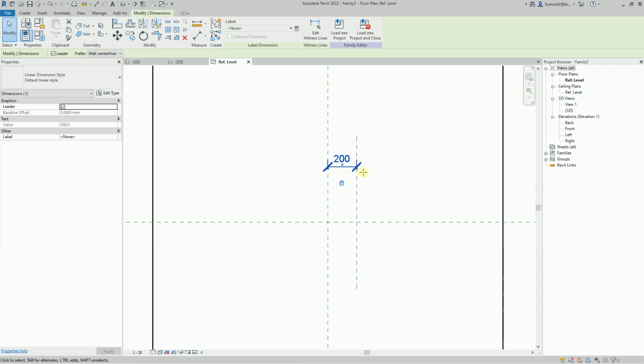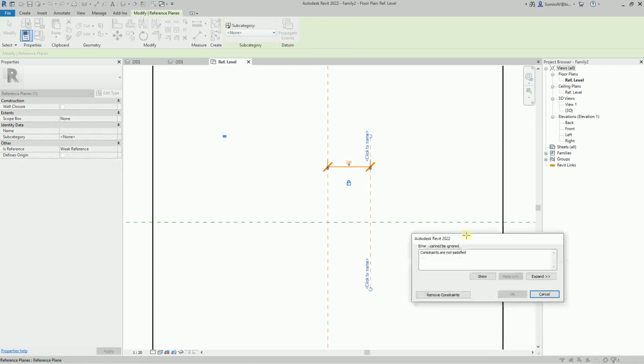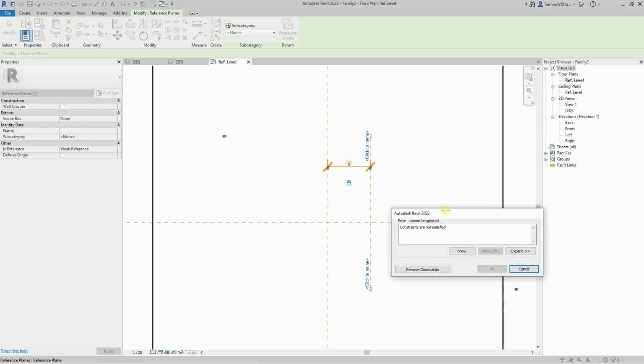In this case, the central reference plane is pinned. You can see this if you select it. A special pinning symbol appears. Pinned objects cannot be removed. And since this plane cannot move, then if I try to shift the second one attached to it, the program will give an error that the dependency I have set is not being accomplished.